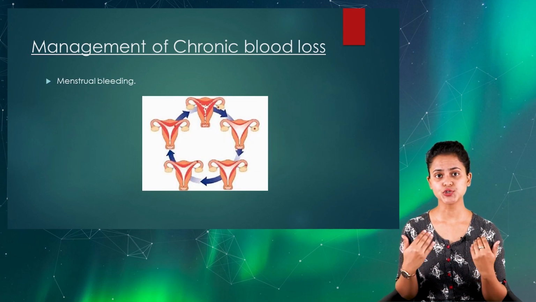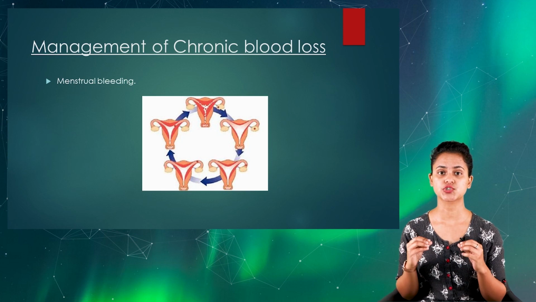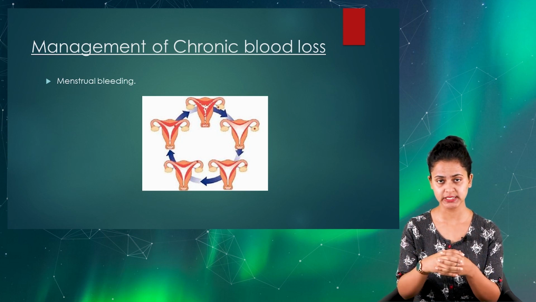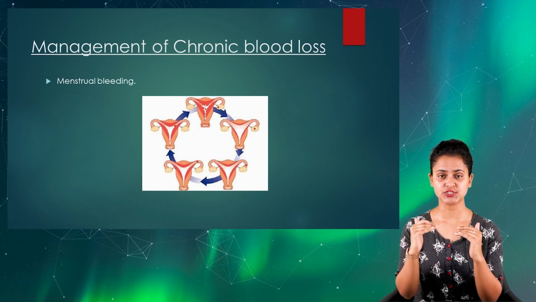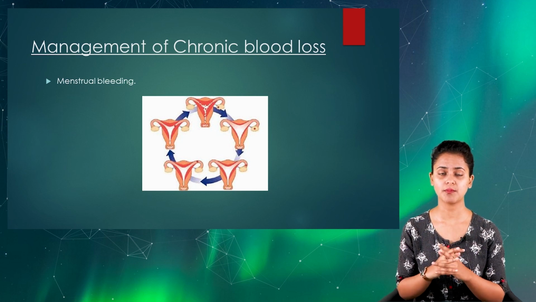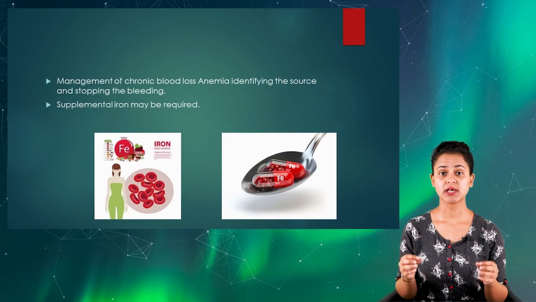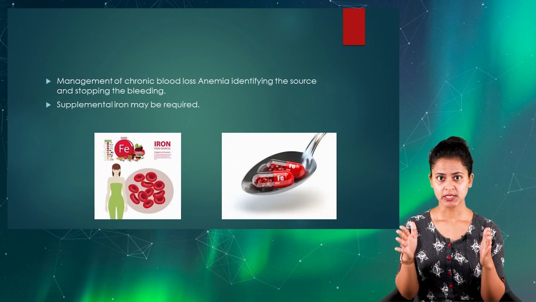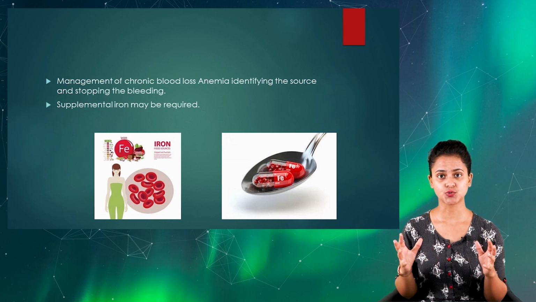So the management of chronic blood loss related anemia would be definitely identifying the source of bleeding, and managing and stopping the blood loss from the particular patient. Now, iron supplementation, or whatever supplementation is needed, plays a very vital role here.